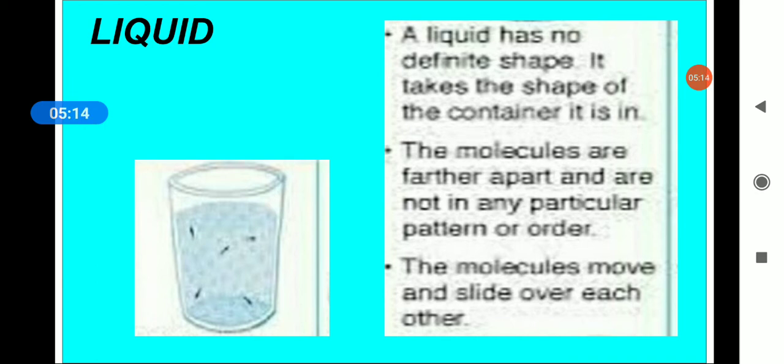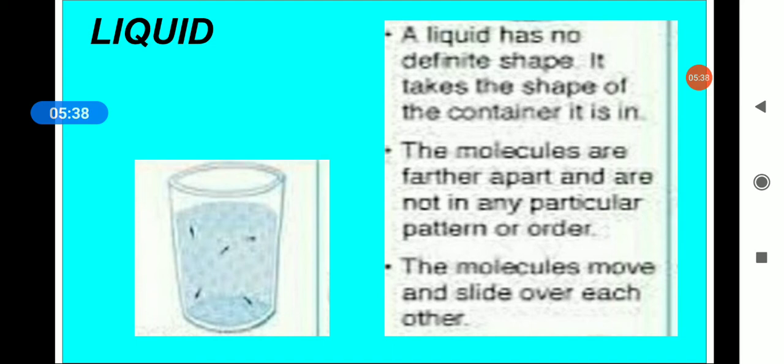The molecules are further apart and are not in any particular pattern or order. The molecules move and slide over each other. In the picture, see the molecules, they are moving.